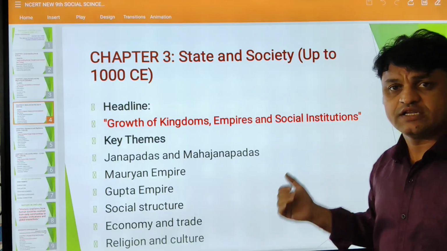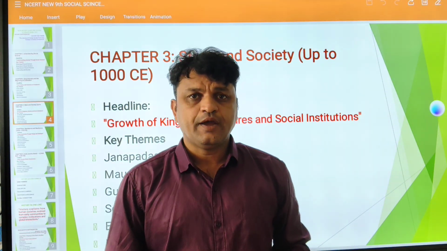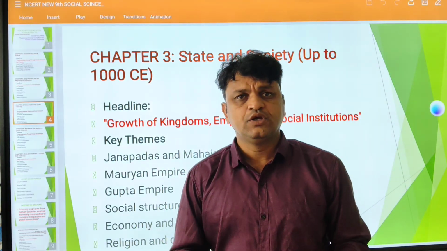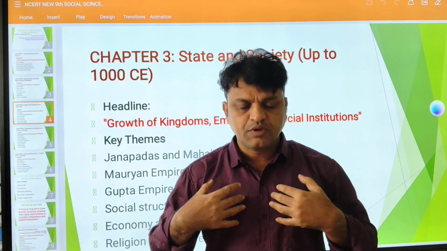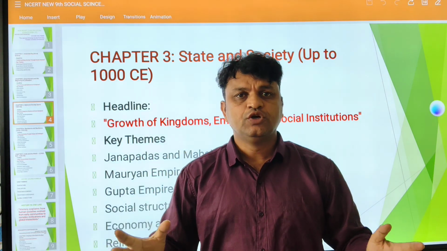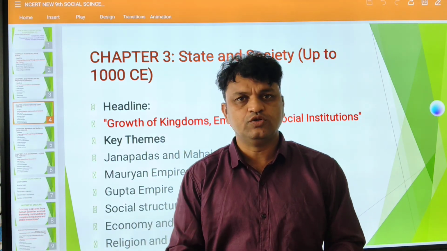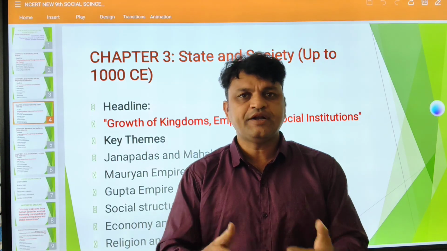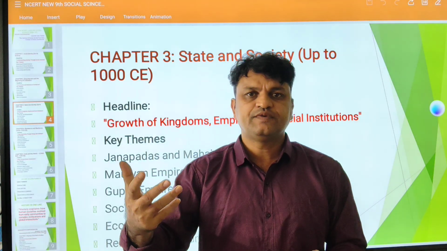And social institutions. What social institutions do we have? Family, kinship system, marriage system, economic organization, political organizations. We have different social systems to perform different functions. The way your human body has so many organs, similarly, society has so many institutions, and each institution performs different activities. For example, you are studying in school. So school is an institution. What is the function of the school? Imparting education, giving education to the children, and creating a better citizen for tomorrow.